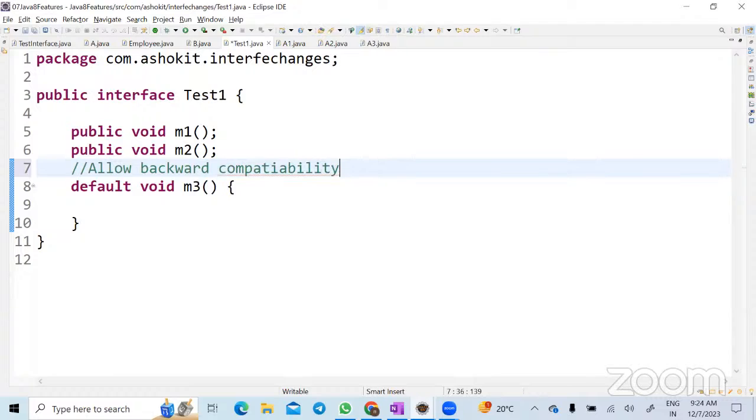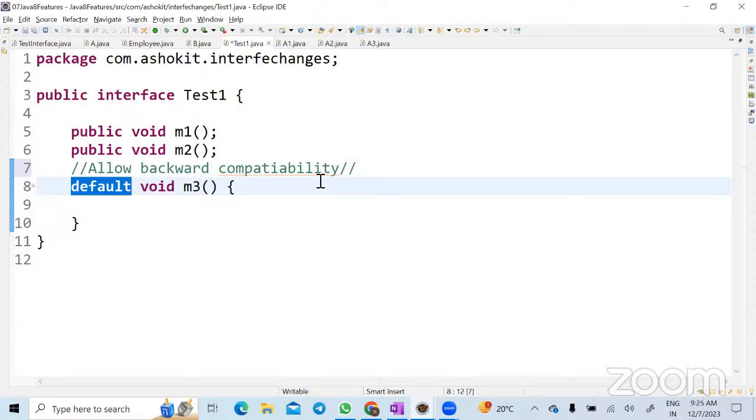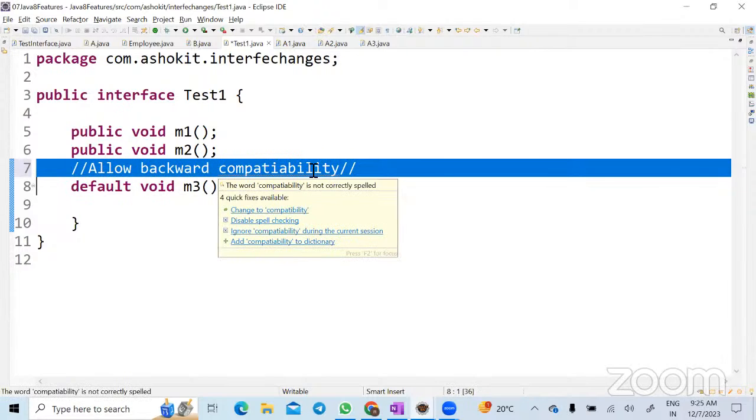Now in the interview, they will ask what change happened in the Java 8 interface? You can answer that we can write a default method from Java 8 onwards. But what is the advantage? The advantage is that it will provide backward compatibility.